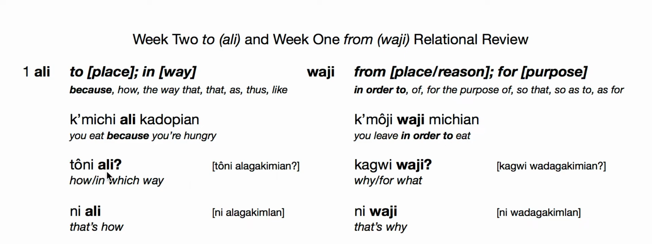Tani Ali. Another important example, we see the first form Ali again here with tani, which, giving us the sense of how or in which way. Last week we had kagwi wadzi with kagwi meaning what and wadzi for, giving us a sense of why. Our example, the beginning of last week was kagwi wadagakimyan.